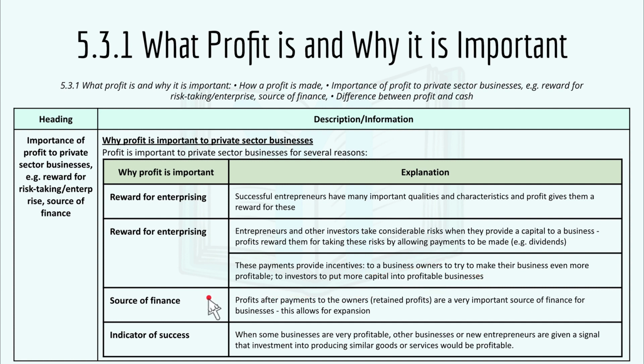Then number three, sources of finance. Profits after payment to the owners, or the retained profits, are a very important source of finance for a business, and this allows for expansion. And number four, indicator of success. When some businesses are very profitable, other businesses or new entrepreneurs are given a signal that investment into producing similar goods or services would be profitable, which is an indicator of success.